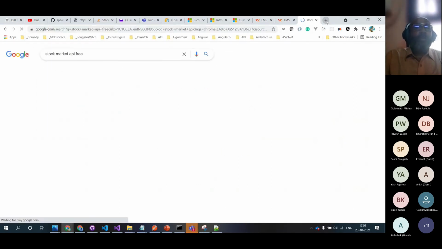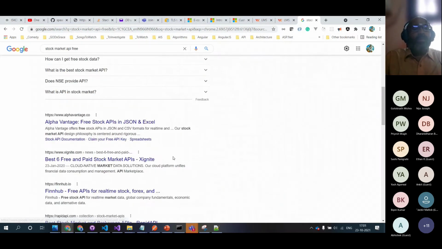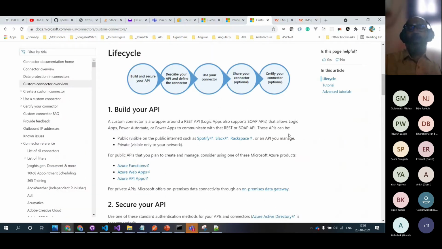A lot of people already expose it. All you need to do is pass the company and it gives you the stock market price. Similarly, weather and others are exposed. If it is for public usage, then you don't need security. But if it is very specific to your company or your customers, then you definitely need to secure that API.